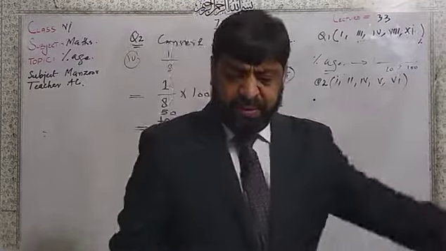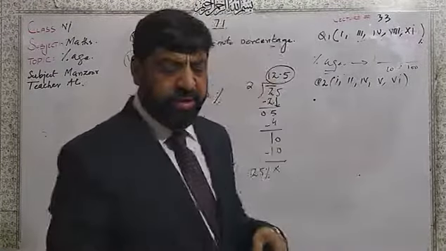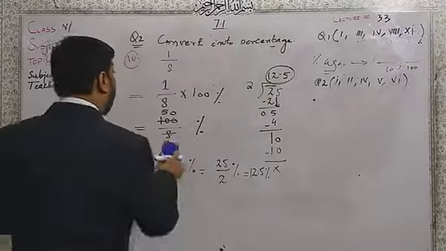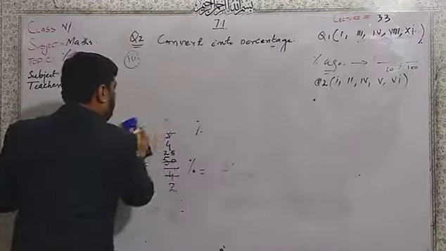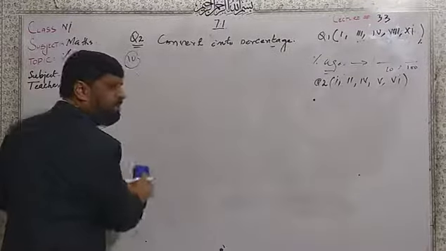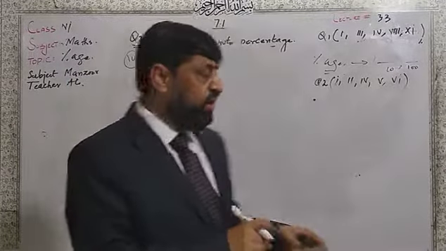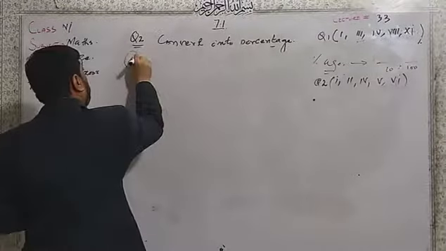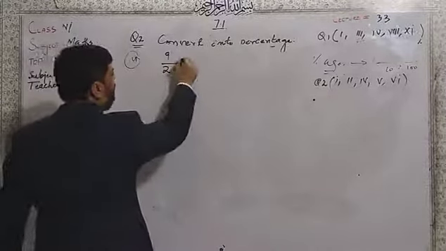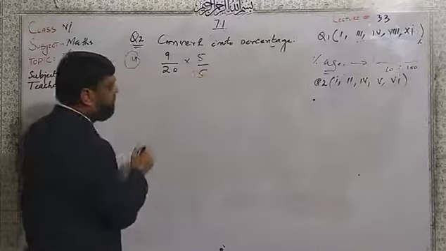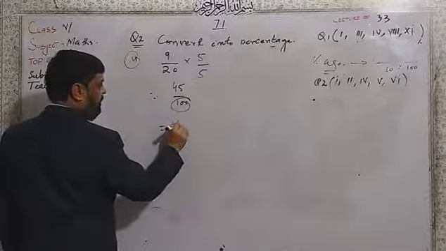Now, dear students, in the last sum, that is sum number 6, the second last sum. I see that the denominator 20 can be directly multiplied by 5. You can change it to 100. Sum number 6: 9 over 20. If you multiply by 5, 5 by 5, 45 over 100. 100 will be changing to the percentage form.